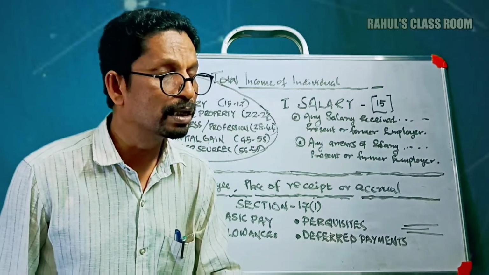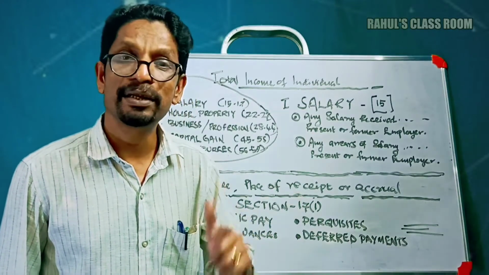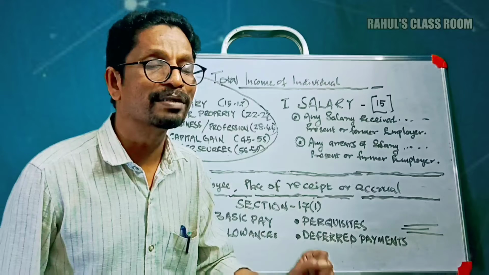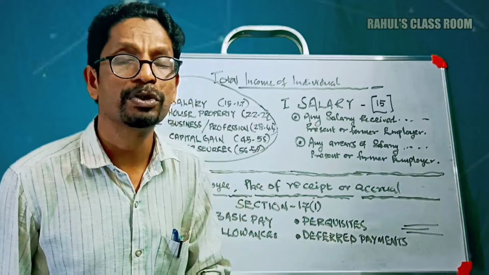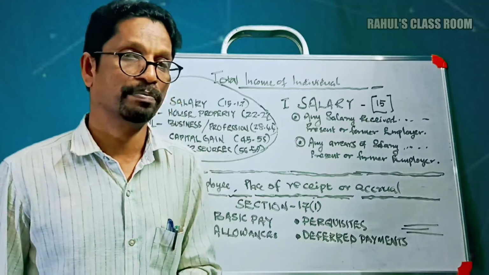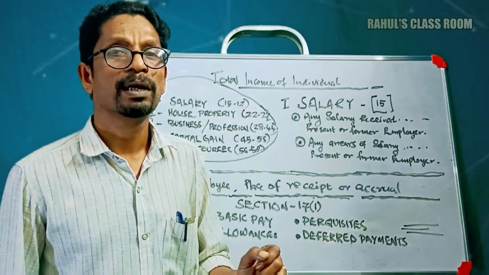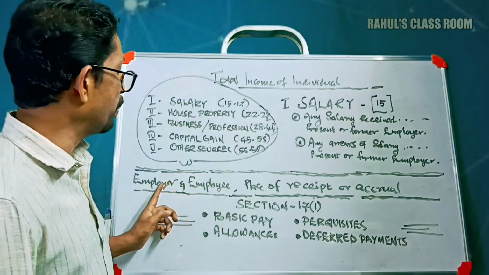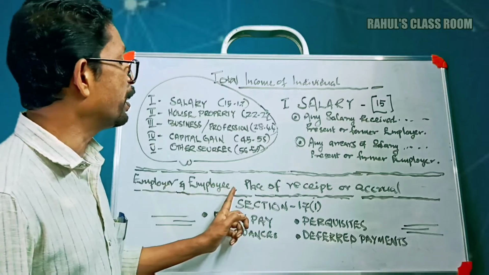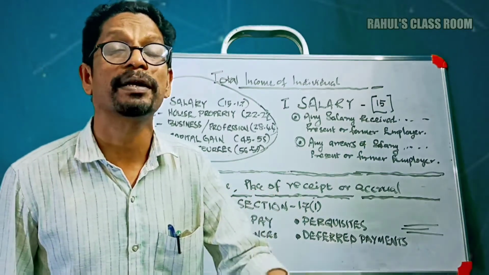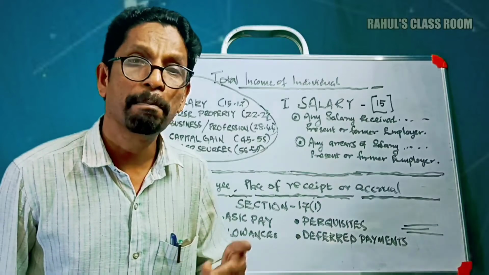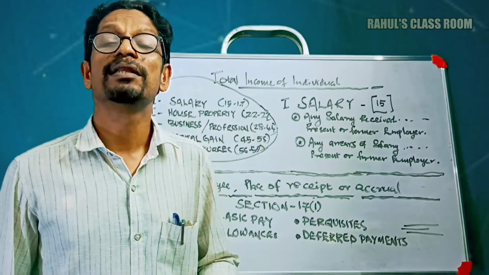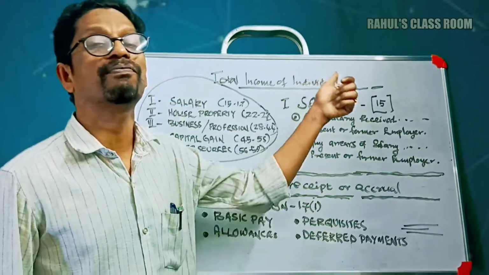But remember, my dear students, for charging an income under the head salary, the concerned assessee, that means the individual, should satisfy certain conditions. First of all, one important condition is that there should be an employer-employee relationship. That means an employer-employee relationship is compulsory for charging the salary under the head of income from salary.